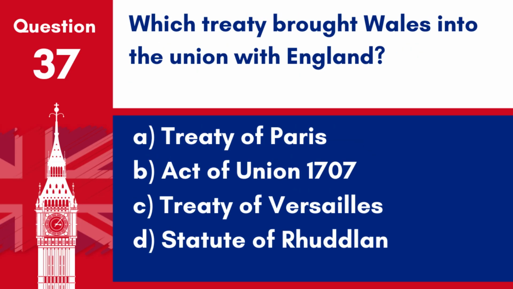Question 37. Which treaty brought Wales into the Union with England? A. Treaty of Paris. B. Act of Union 1707. C. Treaty of Versailles. D. Statute of Rhuddlan. Answer D. Statute of Rhuddlan. The Statute of Rhuddlan brought Wales into the Union with England in 1284.